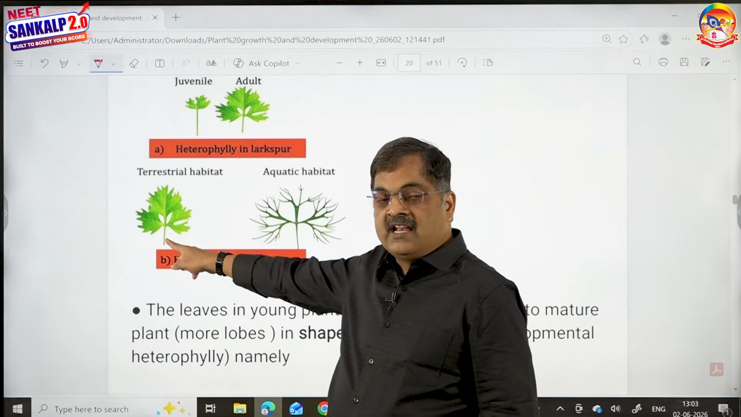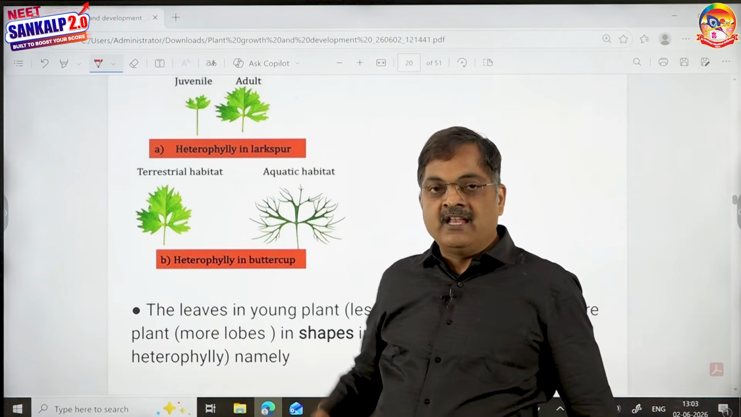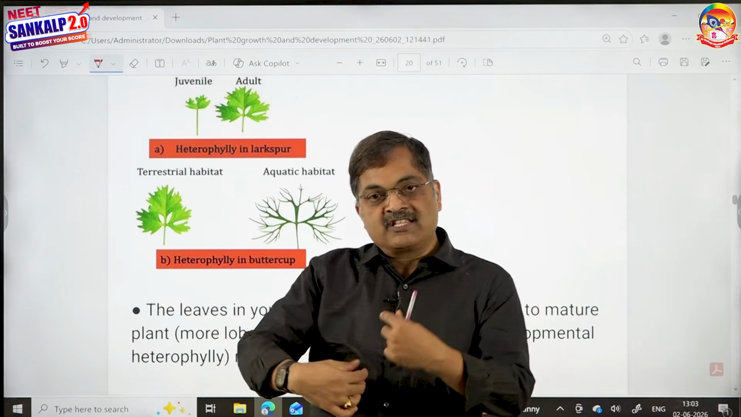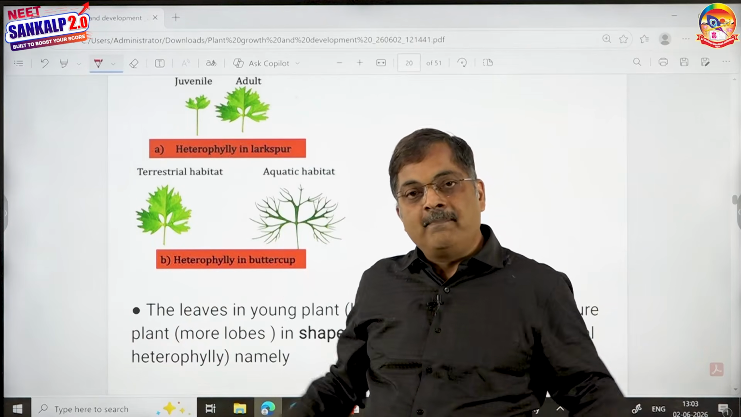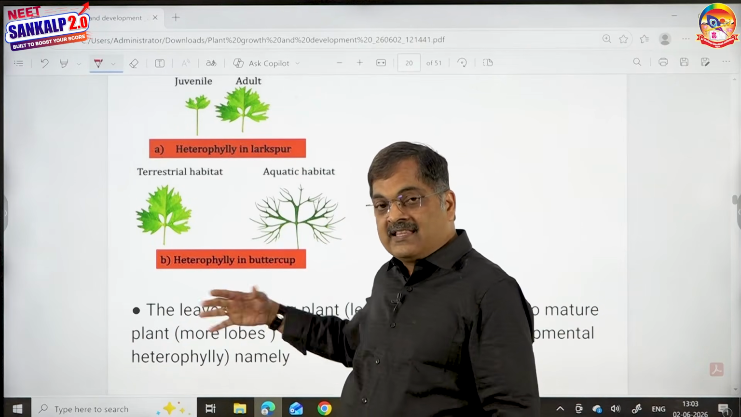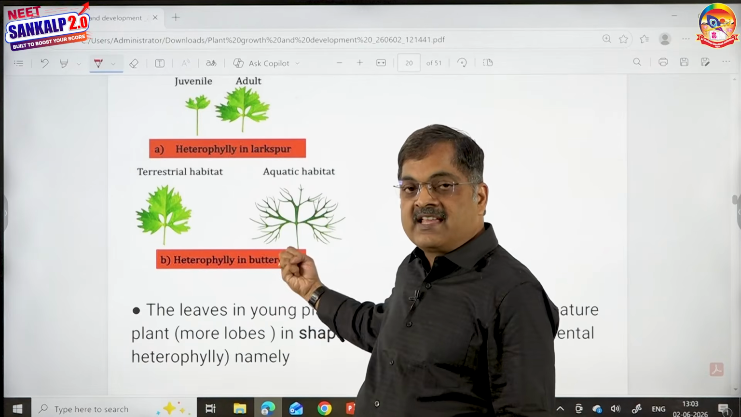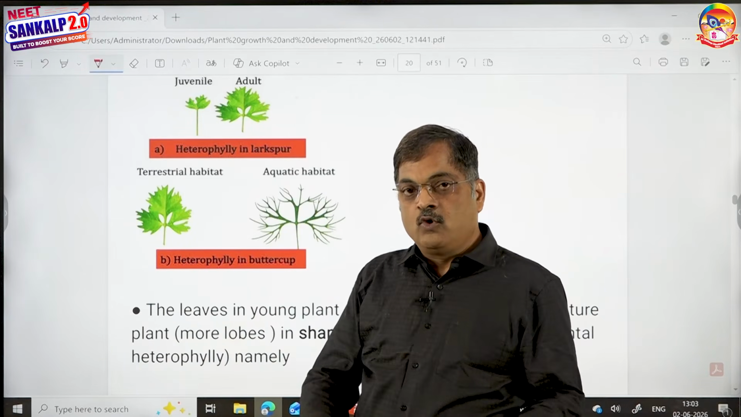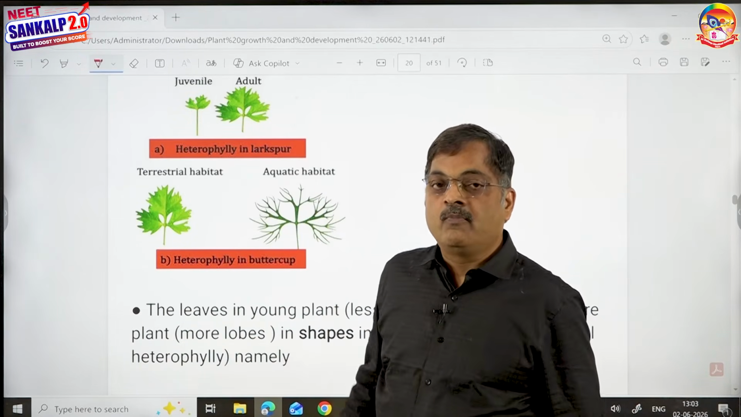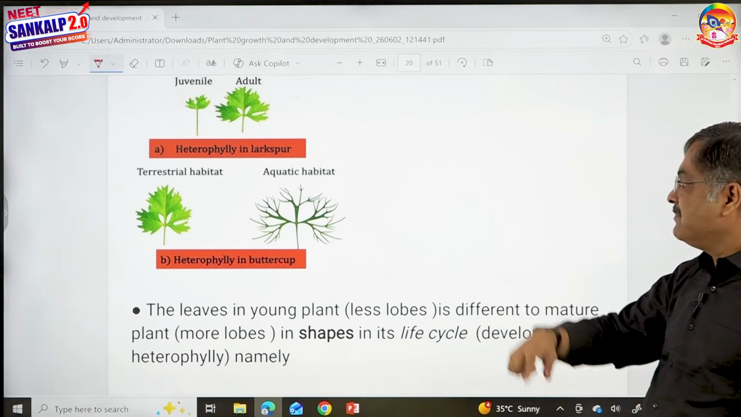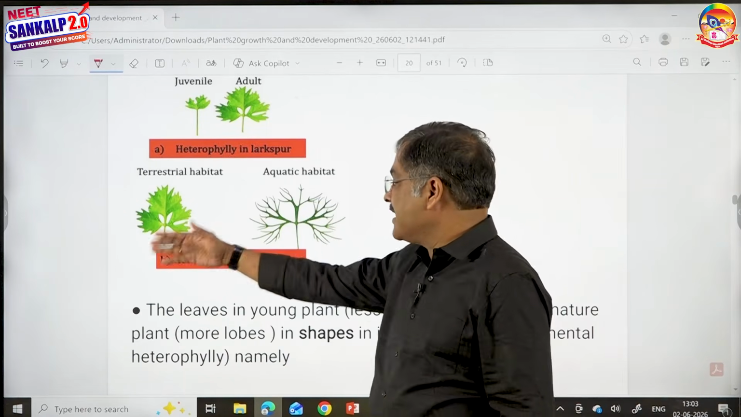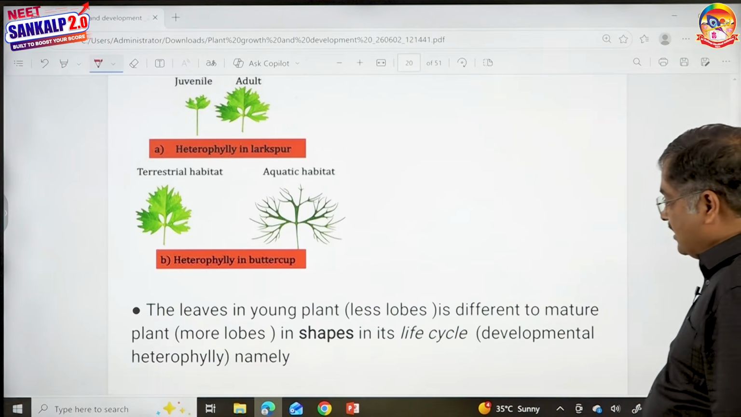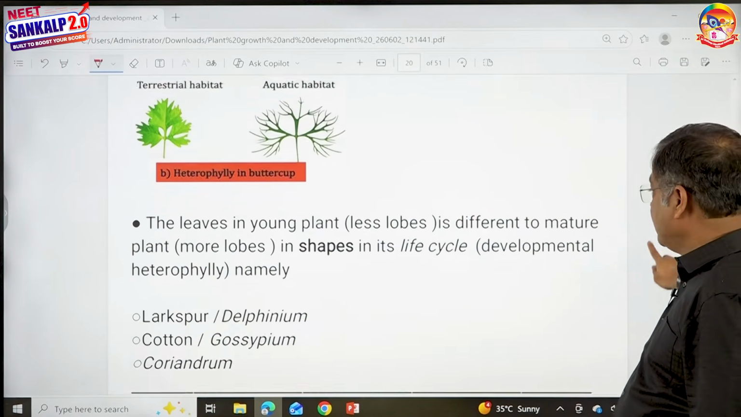Look at this. This is a leaf which is present aerially in a buttercup. In buttercup, the stem is partly submerged and partly aerial. From the aerial part, the leaves are normal, but the submerged leaves are dissected such that they can easily float in water and can even absorb water. So this type of heterophily is because of two different environments. Therefore, in buttercup, that type of heterophily is said to be environmental heterophily.